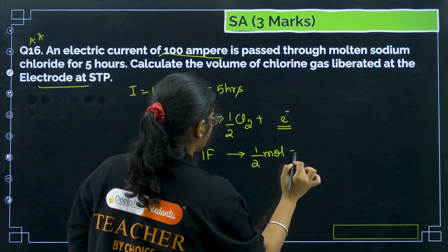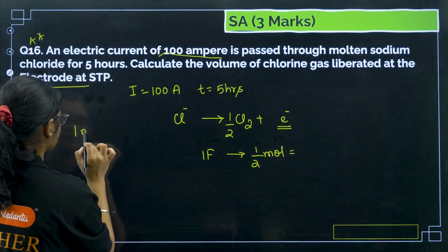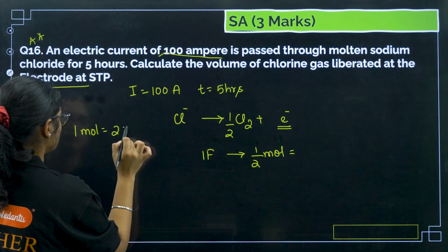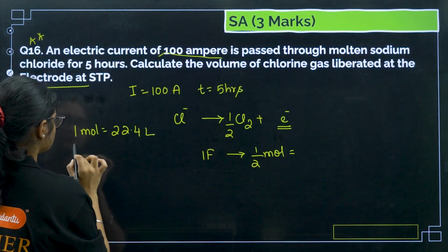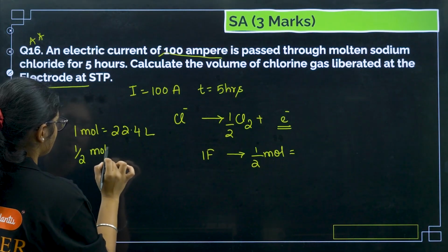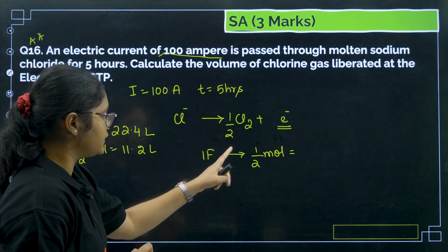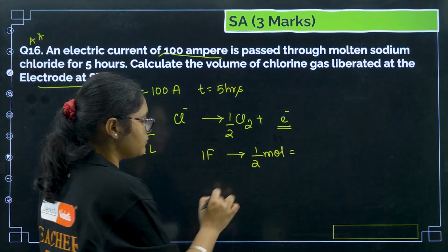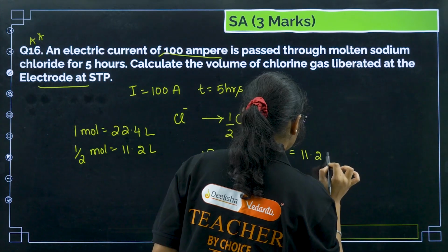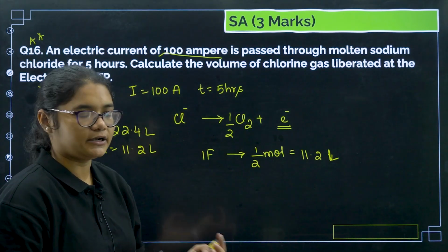Now if you convert this half mole to volume, you know 1 mole occupies 22.4 liter, so half mole will occupy half of this, 11.2 liter. So in 1 Faraday, 0.5 mole or 11.2 liter will be produced.